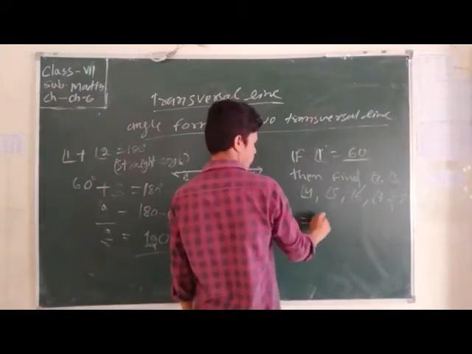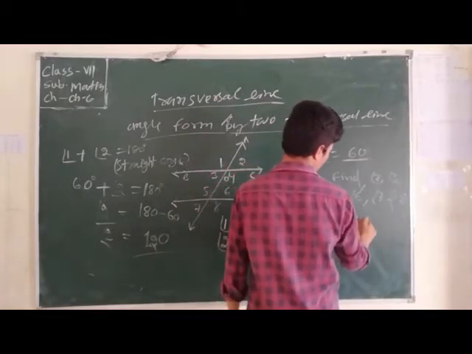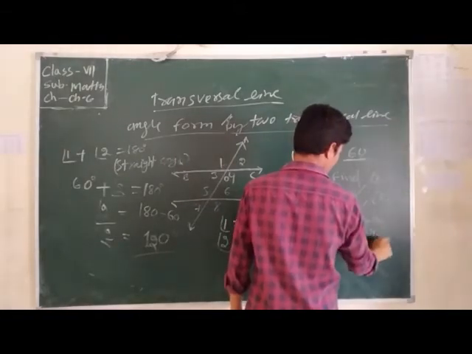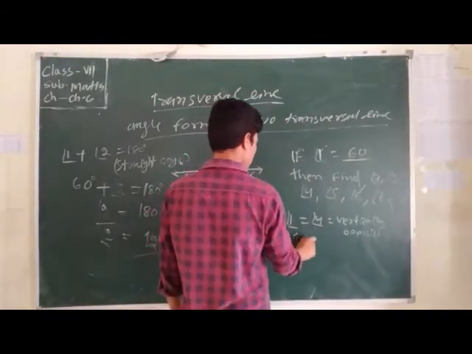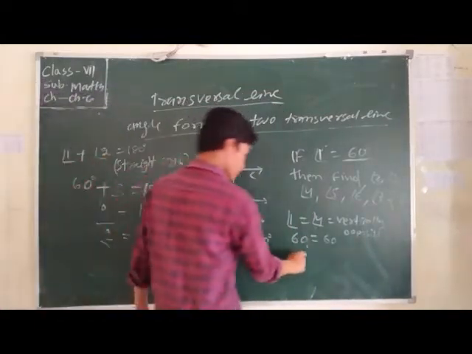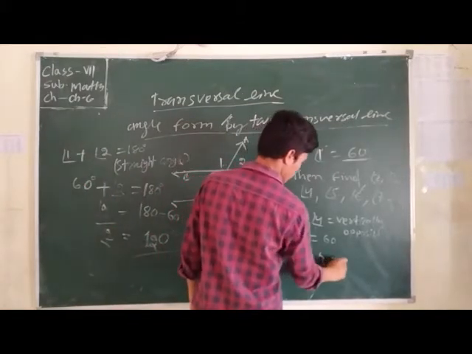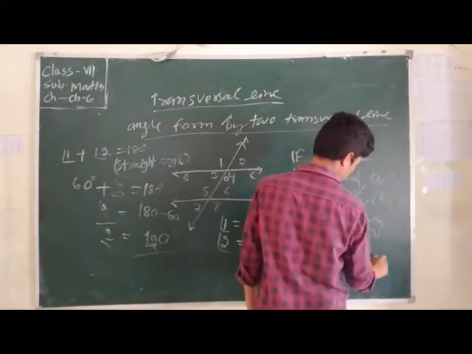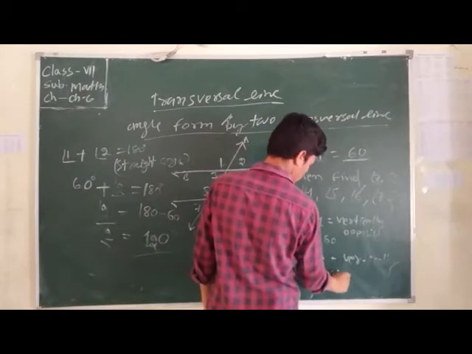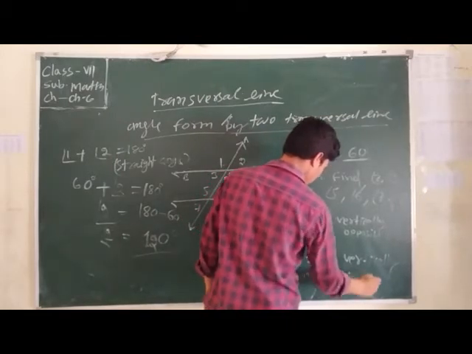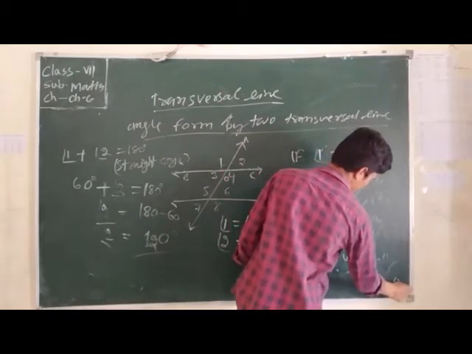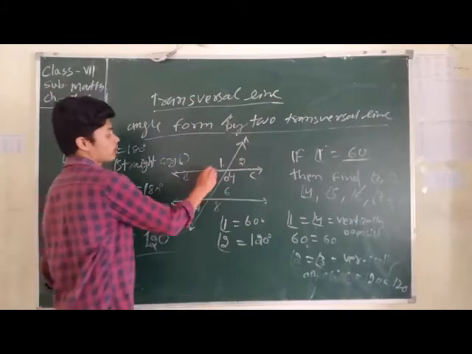Angle 1 equals angle 4 because they are vertically opposite, so 60 equals 60. We got angle 4. Angle 2 equals angle 3 because they are vertically opposite, so angle 3 is also 120. We have found all four angles.